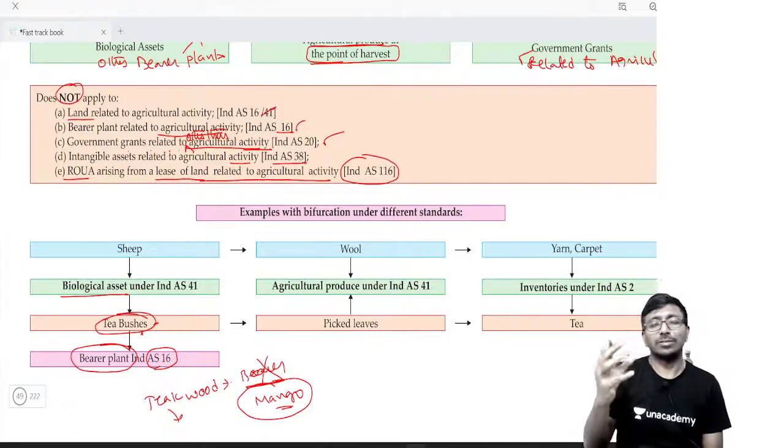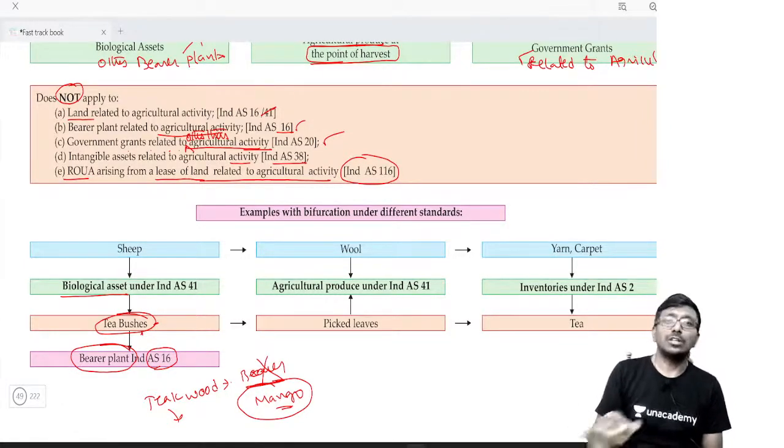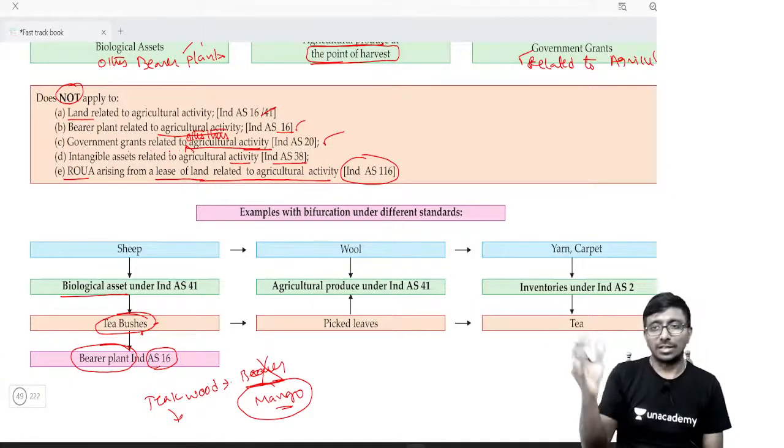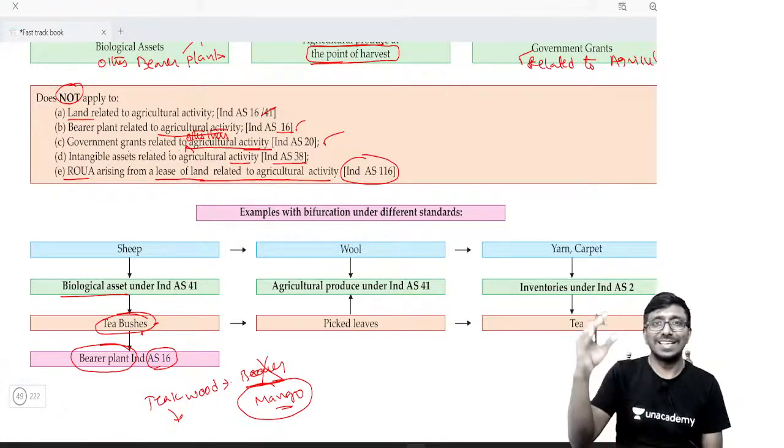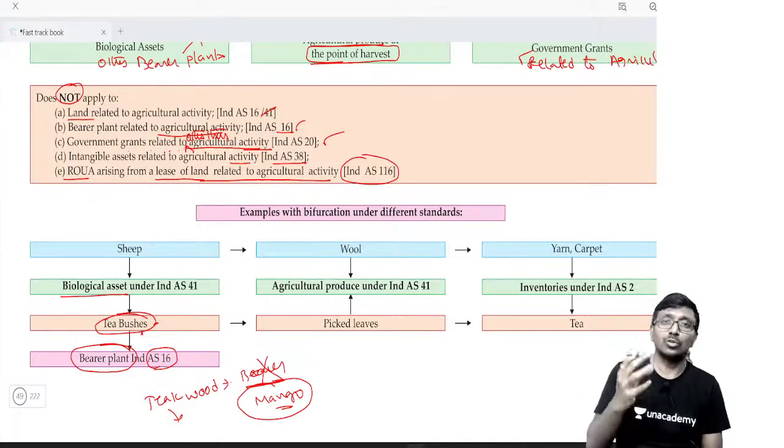Or at the end of its life, some 70, 80 years over, the tree is not giving any more fruits. Then yes, I'm into business. We'll cut it and plant one more tree over there. So we will sell it, but under remote likelihood. Remote, rare chances we will sell, but our intention is not to sell the mango tree. We don't want to sell the tree as a tree. We want to sell only mangoes.